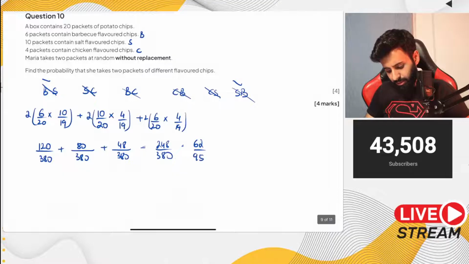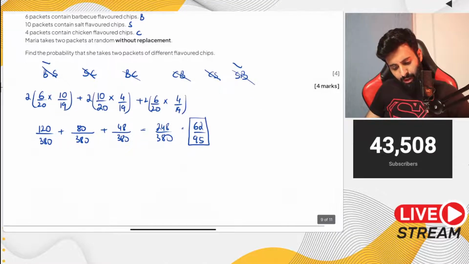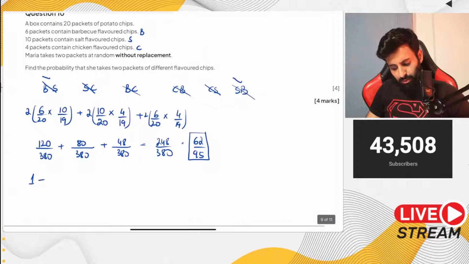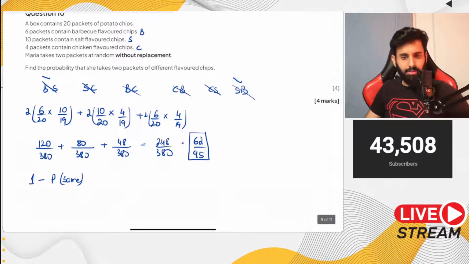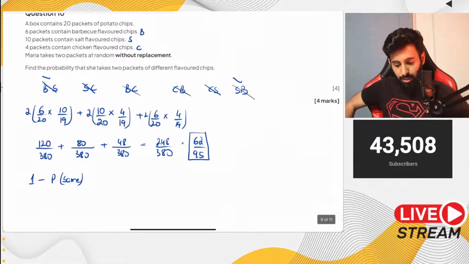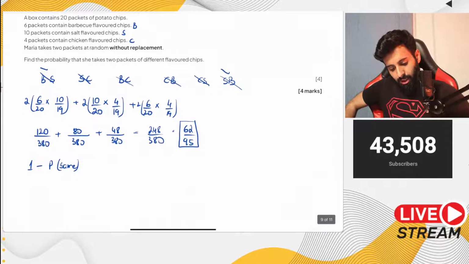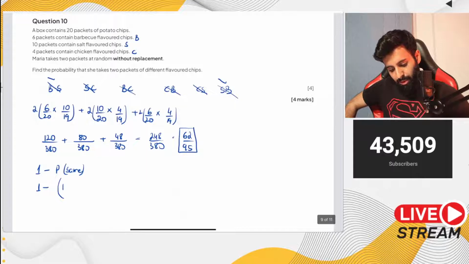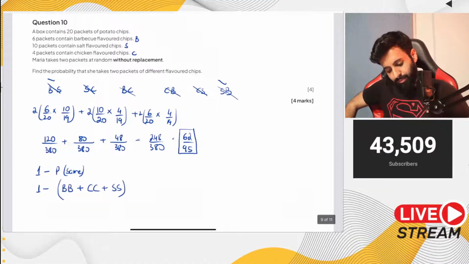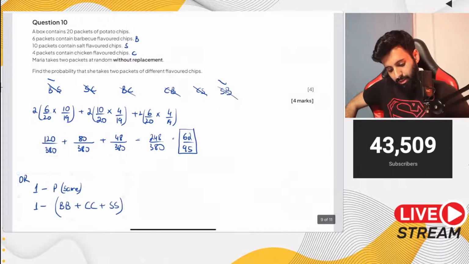Now there's another way of doing this. You do 1 minus the probability that both are the same. Okay, now remember, this only works if you're drawing 2 items. If you're drawing more than 2, then this doesn't work. So I'll just write it down and then you can figure out the working yourself. So 1 minus the probability that both the chips are of the same flavor, meaning B, or chicken or salt. If you do it this way, you'll get the same answer. So here is an alternate method. I'll write it down.